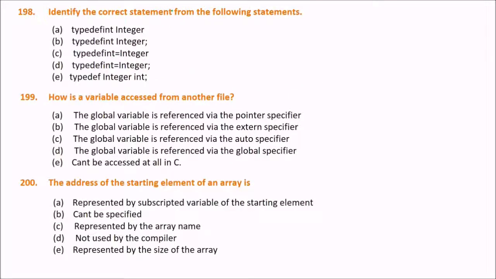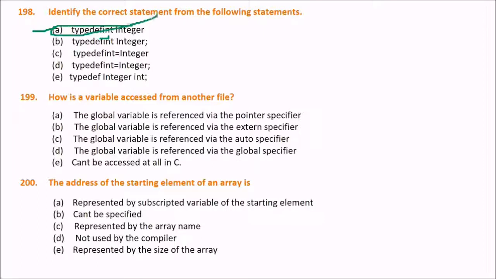Next is, identify the correct statement from the following statements. You have to find out the correct statement. The answer here is A, typedef int. All the others, according to the syntax rules of C, are wrong and invalid. You just assume that there is a space between them.